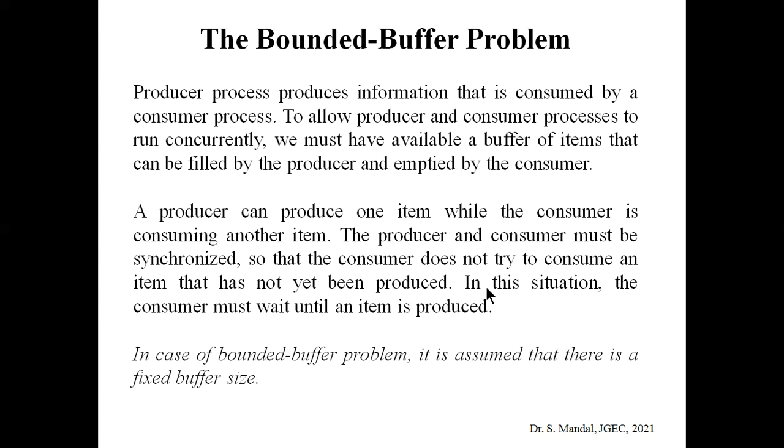I have already discussed the producer consumer problem in an earlier class, so the bounded buffer problem is basically an extension, or a subclass, of the producer consumer problem. Let's revise what the producer consumer problem is.